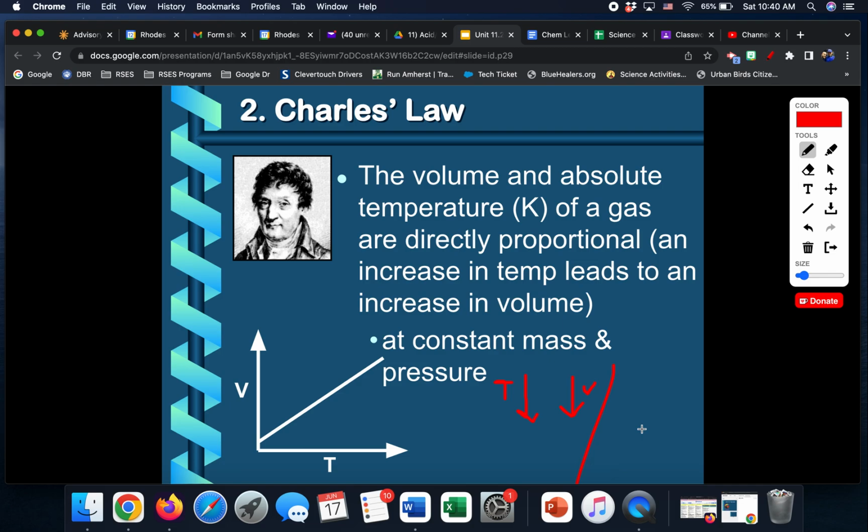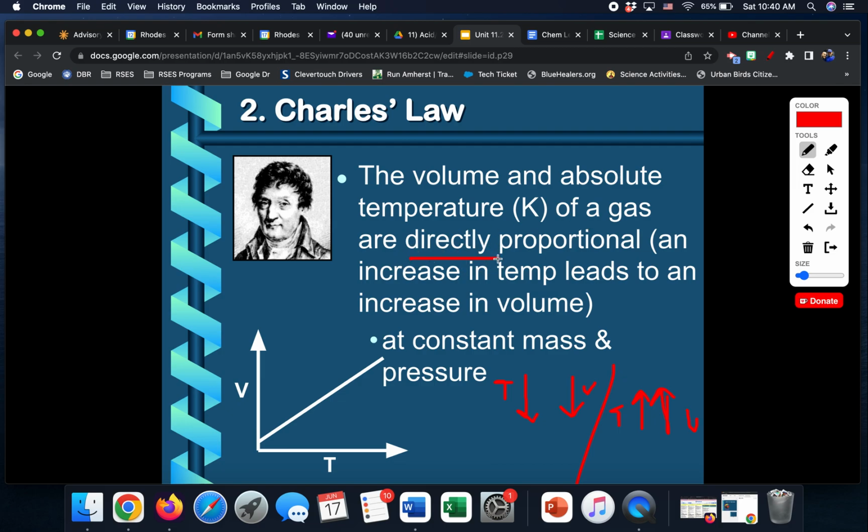The opposite is also true. As temperature goes up, volume goes up. You might notice that if you've left a little kid's ball, or even a basketball or football, outside on a cold night, you go pick it up in the morning, it feels a little flat. Well, that's because the temperature went down, the volume went down. If you leave it out during the daytime and it gets hot out, pick it up later, like after school, it feels like it's been pumped up again because the temperature went up, so did the volume.